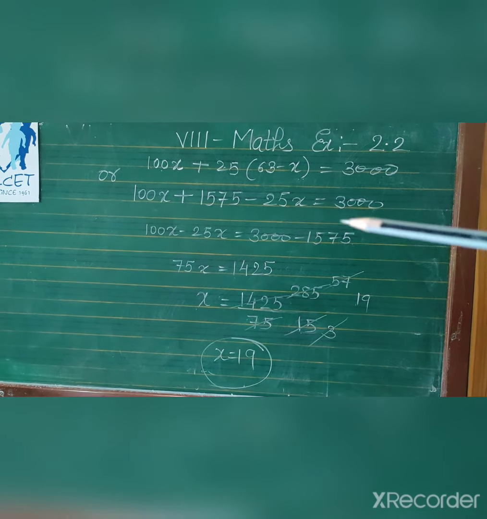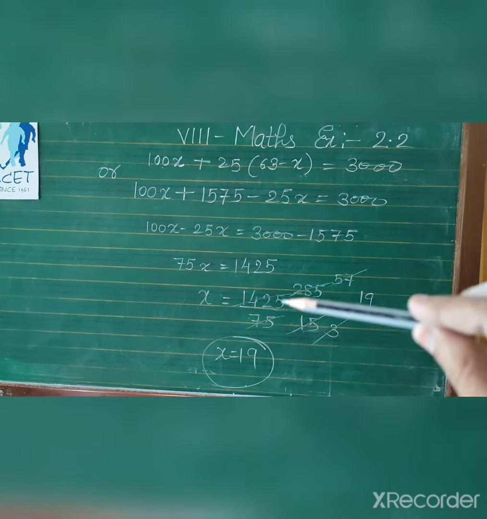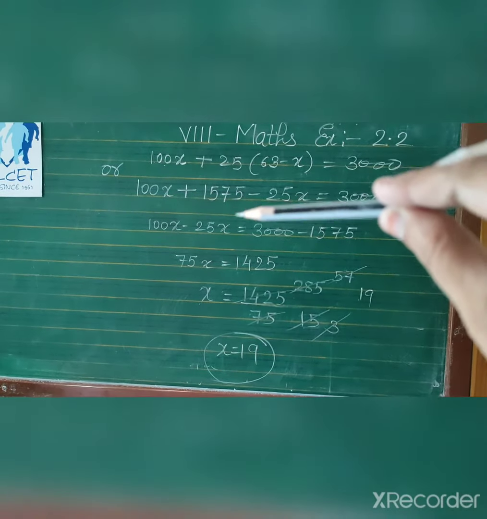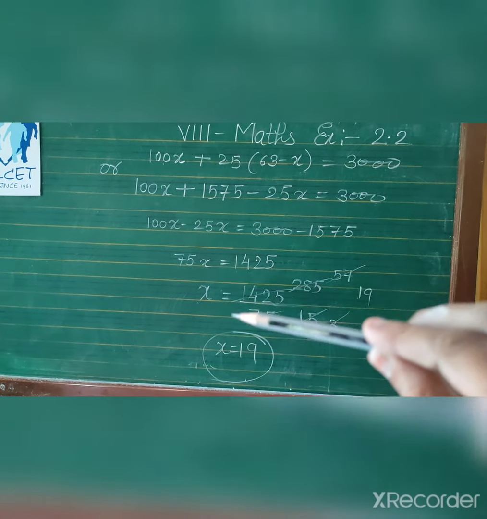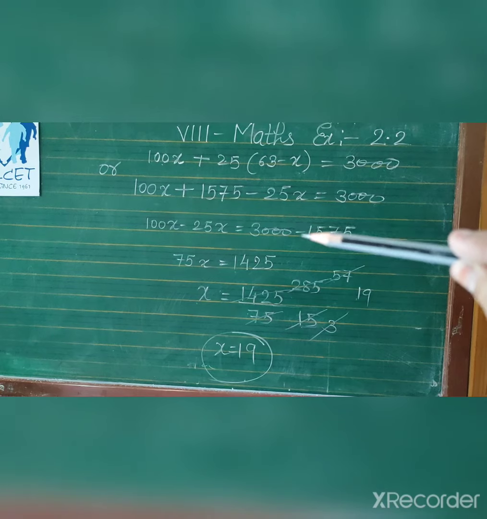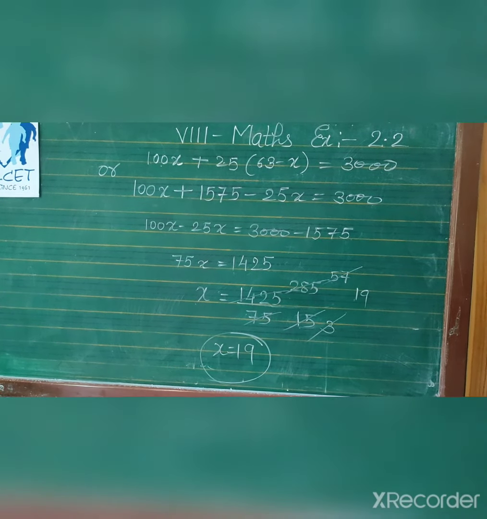When you subtract this value, you will get 1425. 100x minus 25x is 75x. So x equal to 1425 upon 75.